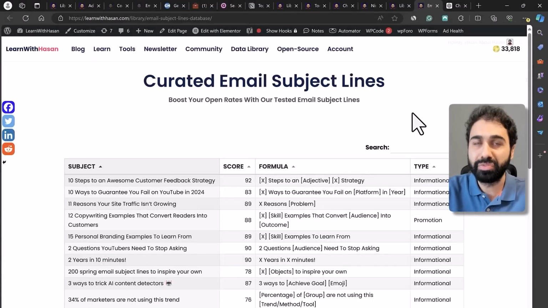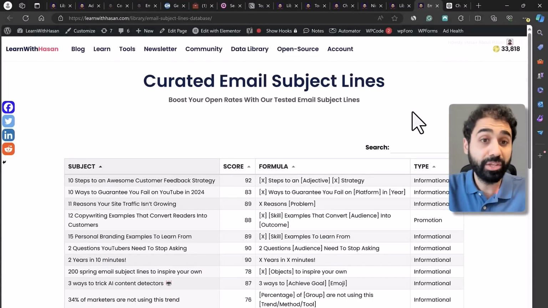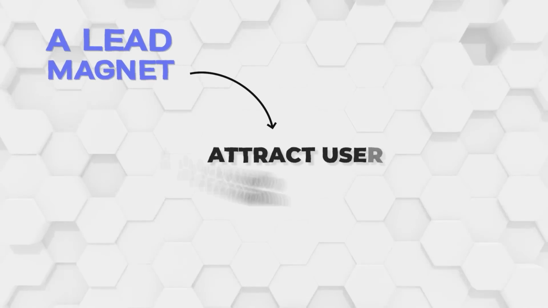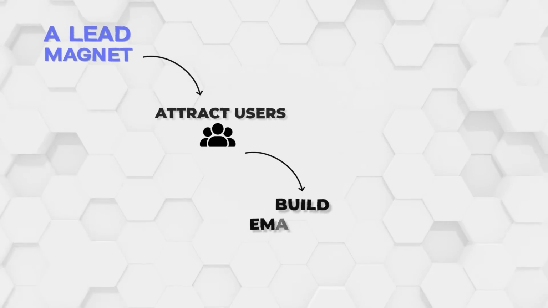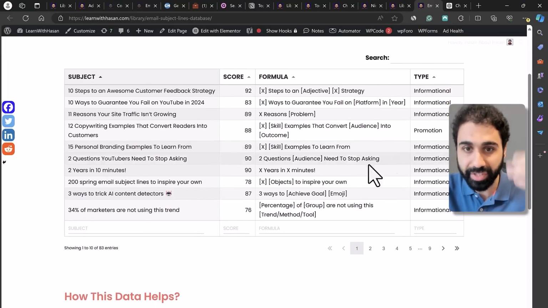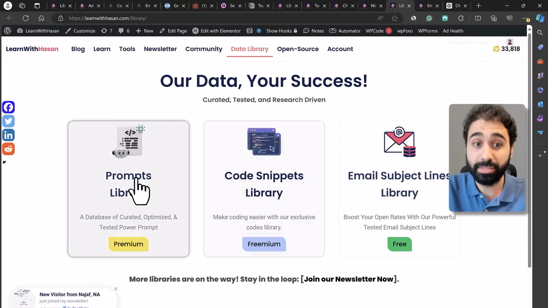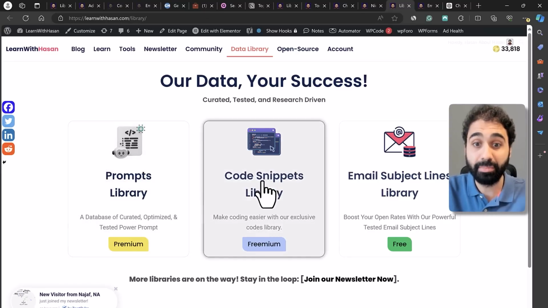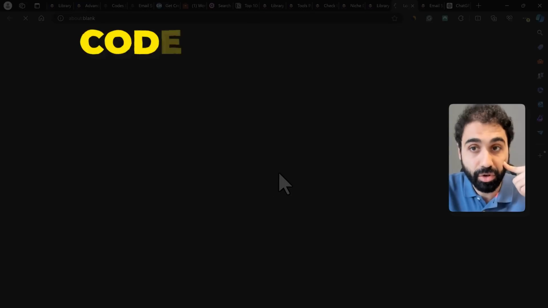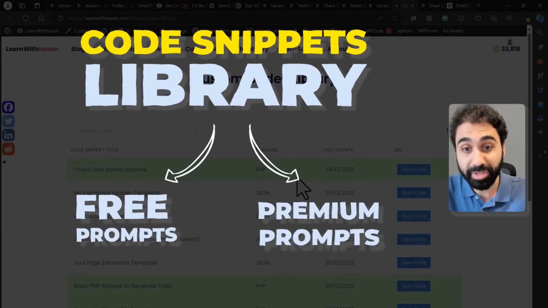Now you say it's free, so how can we make money out of this? Maybe you can use this as a lead magnet to attract users and build your email list, then sell your full database and so on. Anyway, I do this. So this is a free database where people can access, and these are my other premium database libraries. For example, this one here, the code snippets library, it's a combination of free and premium prompts.